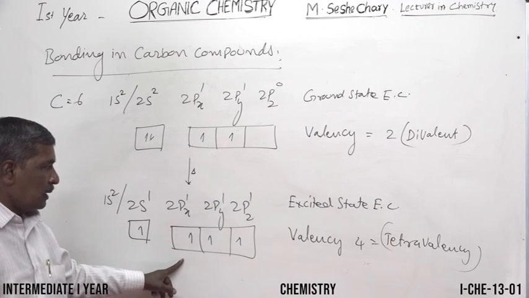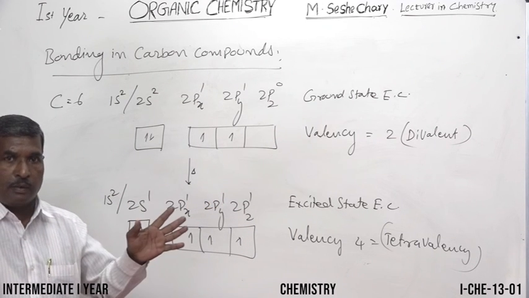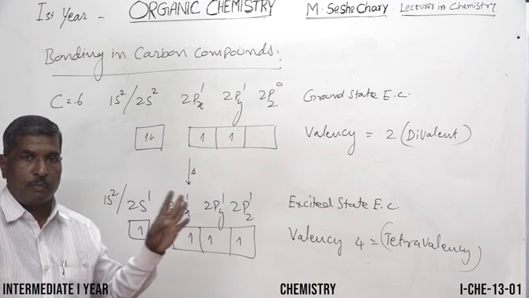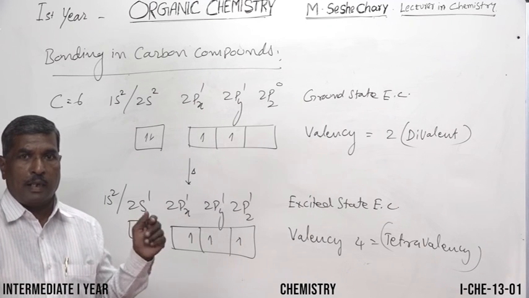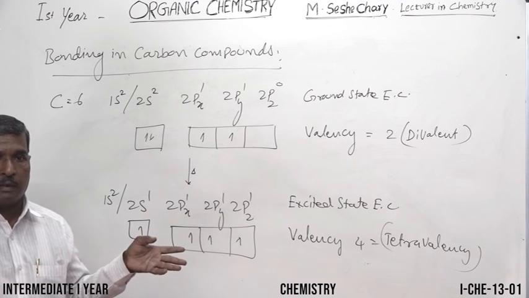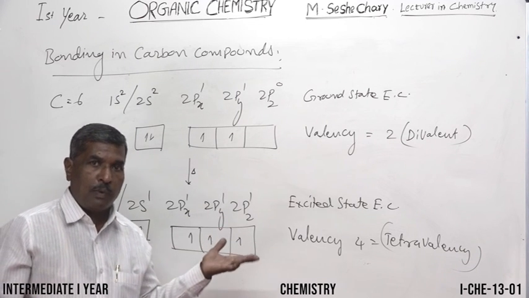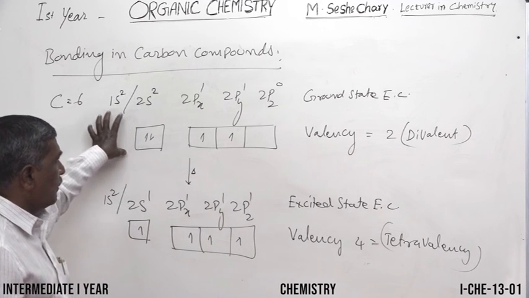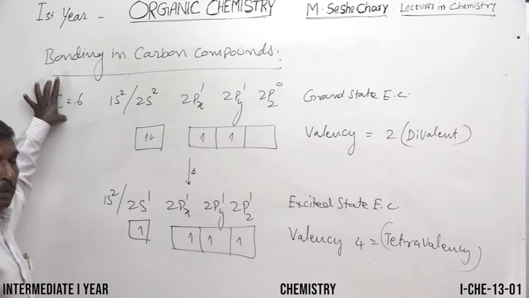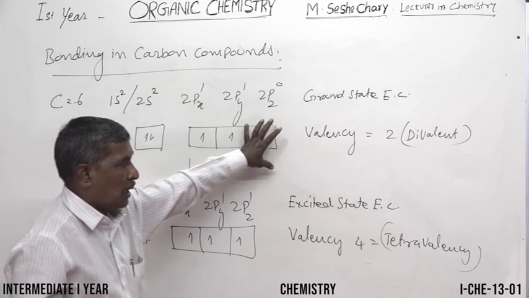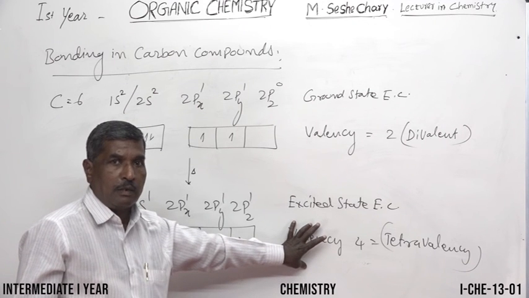So in this state, carbon participates in hybridation, 3 types of hybridation. What are they? sp3 hybridation, sp2 hybridation, sp hybridation. We'll discuss in detail the shapes of molecules, and up to that we have to know the atomic number of carbon and valency. Valency is 2, divalent in the ground state, tetravalent in the excited state.